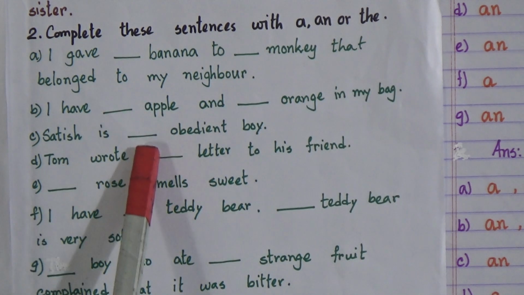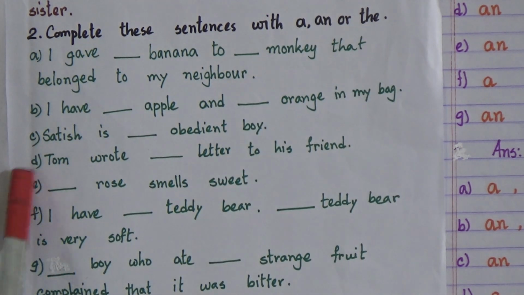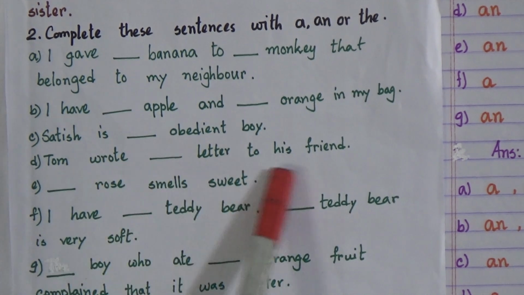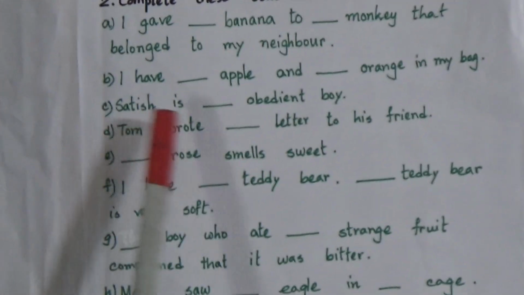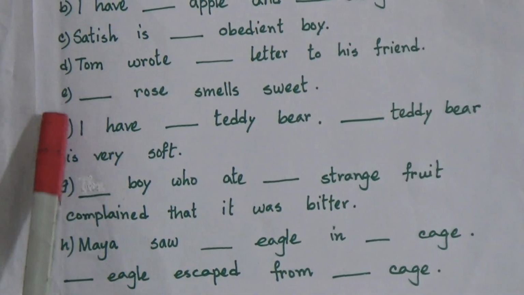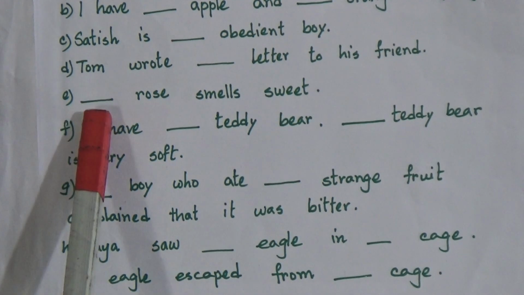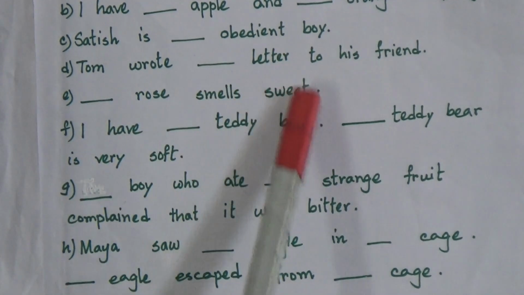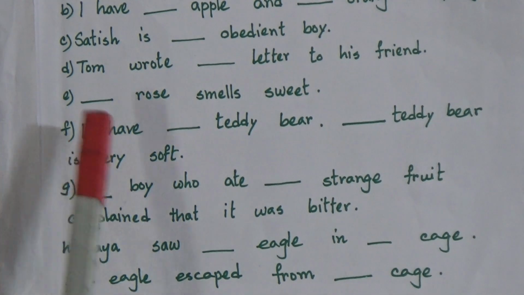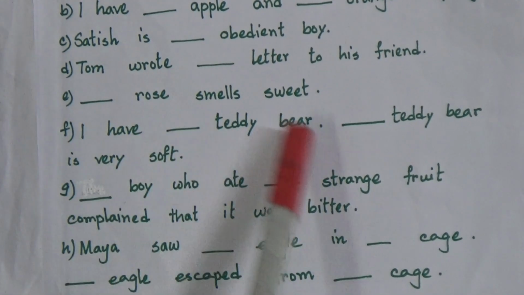Satish is an obedient boy. Number D: Tom wrote dash letter to his friend. Tom wrote a letter to his friend. Now number E: dash rose smells sweet. A rose smells sweet. Number F: I have dash teddy bear. I have a teddy bear.